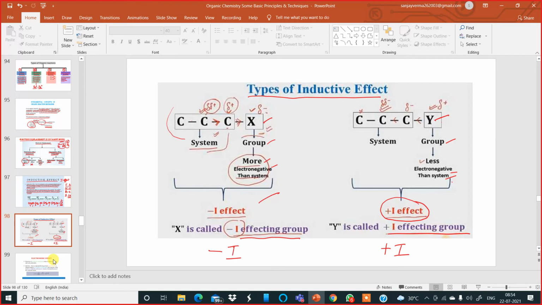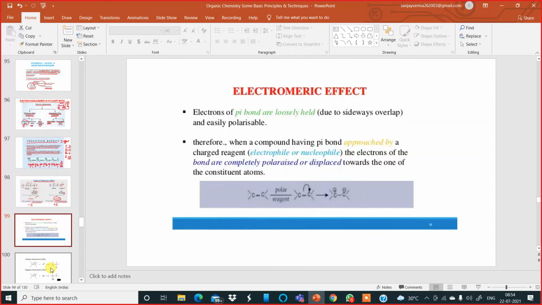Now moving further to the next type of effect, which is called electromeric effect. Electromeric effect is called capital E. In short, it is also known as capital E effect. Now this electromeric effect takes place when an attacking reagent attacks a molecule containing a multiple bond. So a multiple bond is necessary.